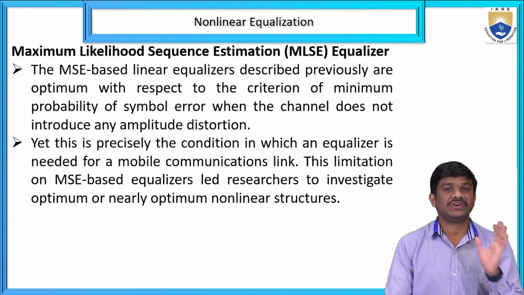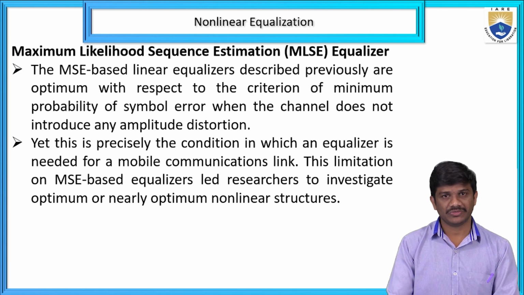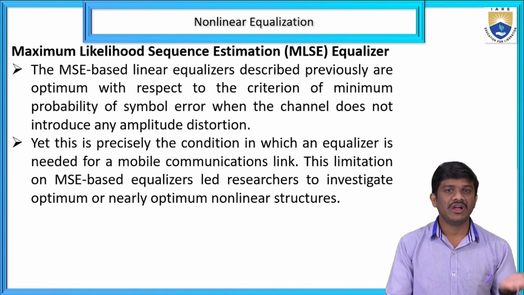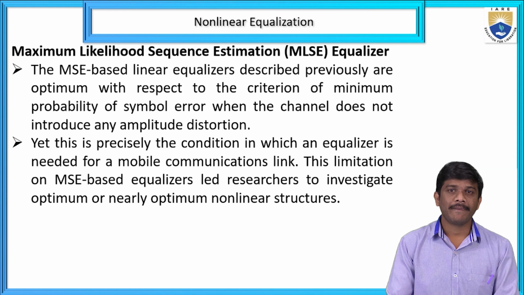Okay, in the previous one, decision feedback equalization, we had some symbol error, that is from the current symbol error, or also we can go with the past symbol error. Given that the channel does not introduce any amplitude distortion, that is the condition for which an equalizer is needed in a mobile communication link. Then the limitation: we can go with the maximum likelihood sequence estimation based on the equalizers.